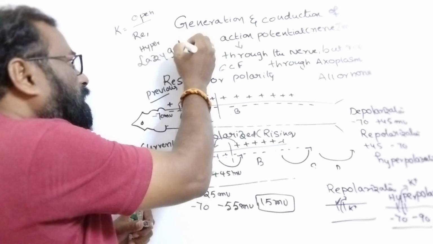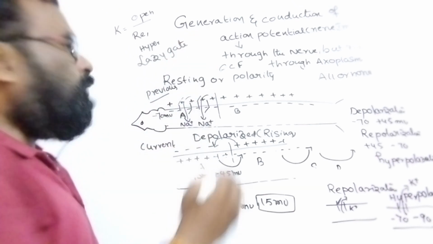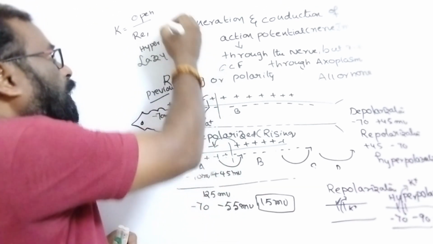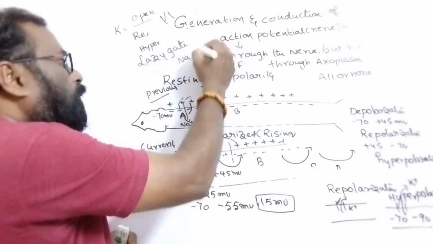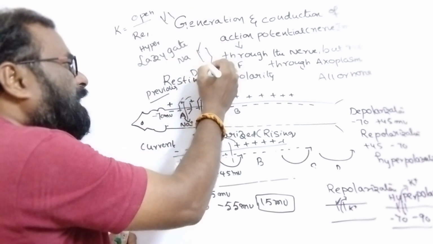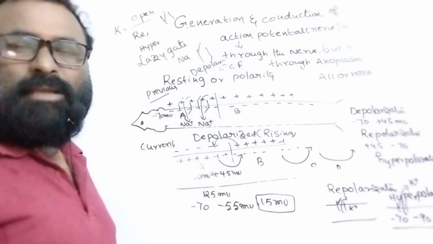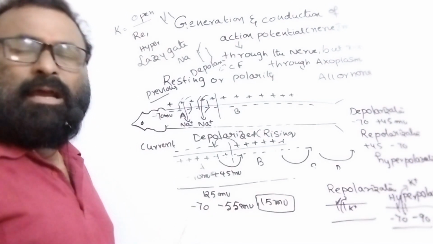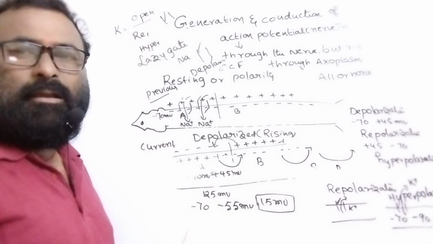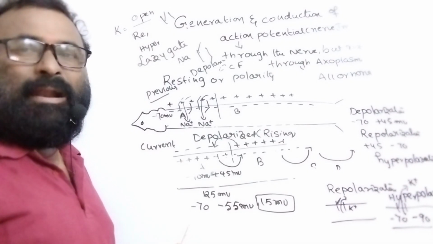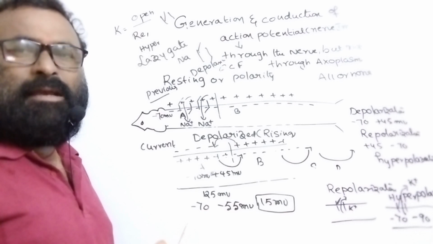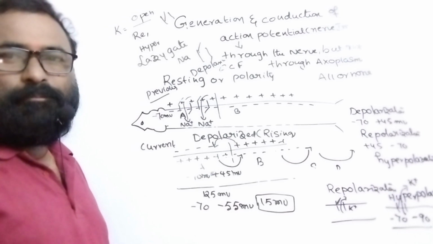Whereas sodium voltage gated channels, both gates, are opened during the depolarization state. This is very, very important. Potassium leakage channels open during repolarization and hyperpolarization.